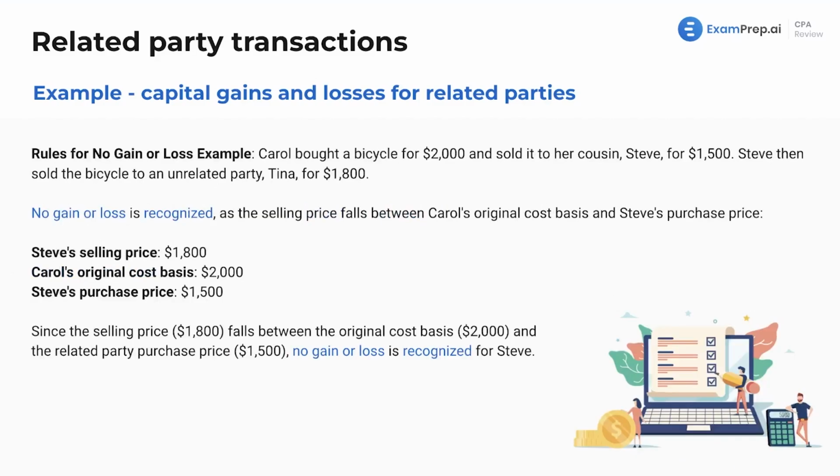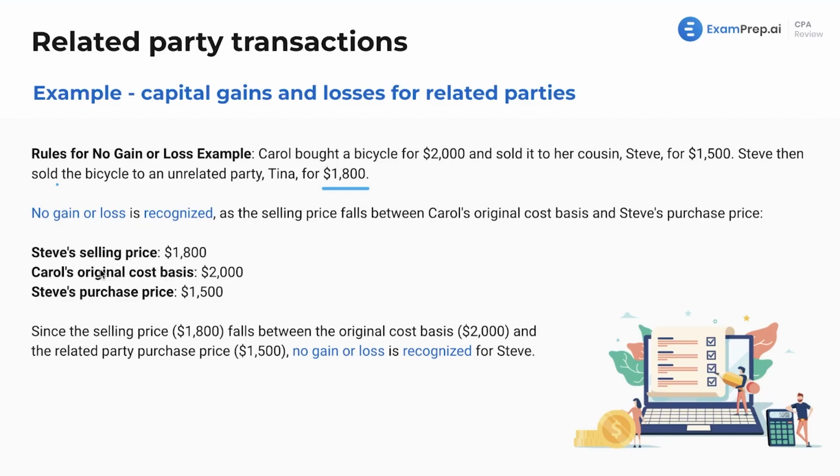Moving on here, rules for no gain or loss. Carol bought a bicycle for $2,000, sold it to her cousin Steve for $1,500. Steve then sold the bicycle to an unrelated party, Tina, for $1,800. Now, in this case, no gain or loss is recognized as the selling price falls between the original cost basis and the purchase price. We see here, just memorize the selling price fell between these two amounts, so no gain or loss is recognized. Just rules to memorize and get down, lots of free points on these questions.